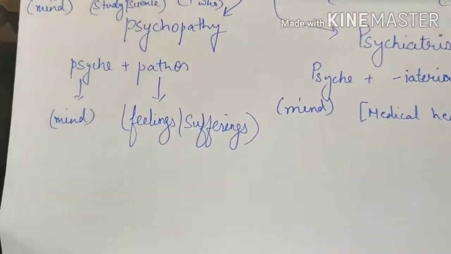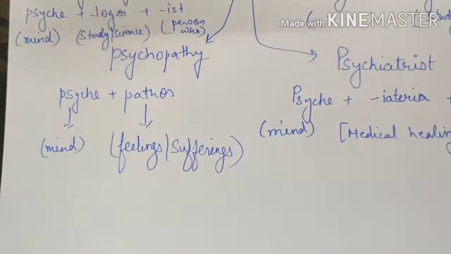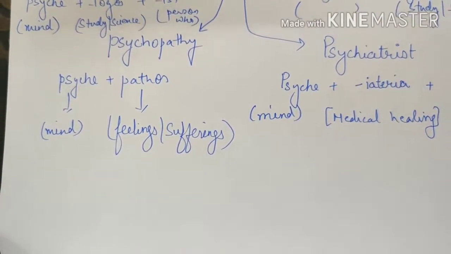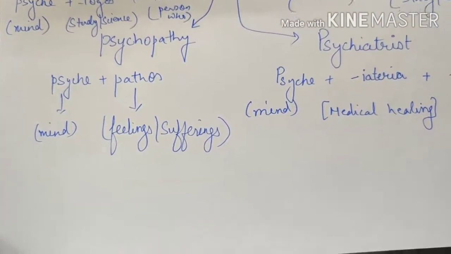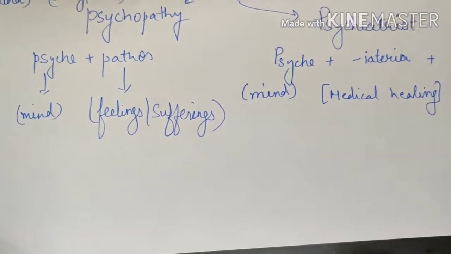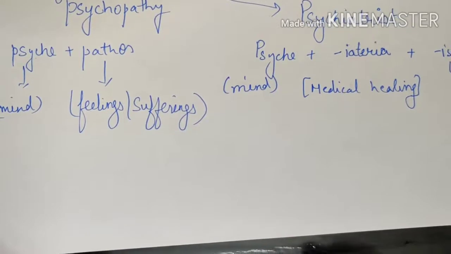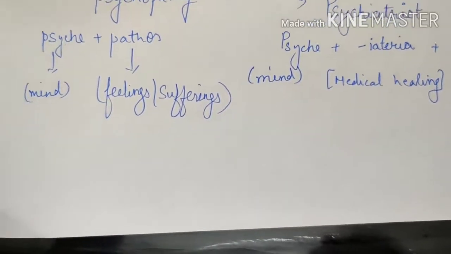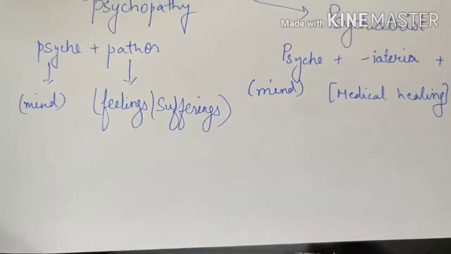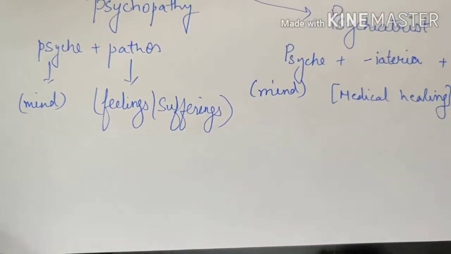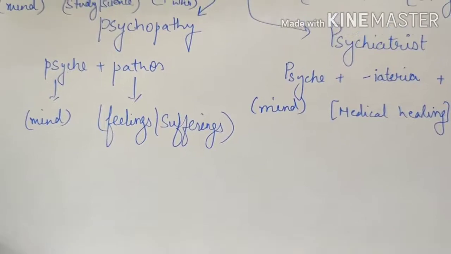Next word is psychopathy. Now psychopathy comes from the root words psyche and pathos. Pathos refers to feelings or sufferings. So when I call somebody a psychopath, I'm referring to the person's mind as not working in a normal condition. A person whose mind or spirit is not in a good condition of working is referred to as a psychopath, and the noun form is psychopathy.